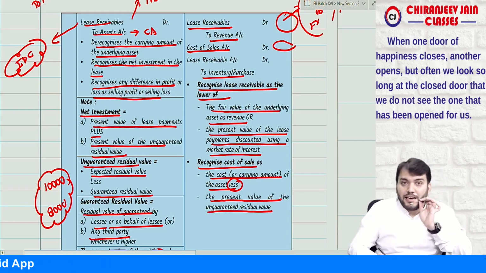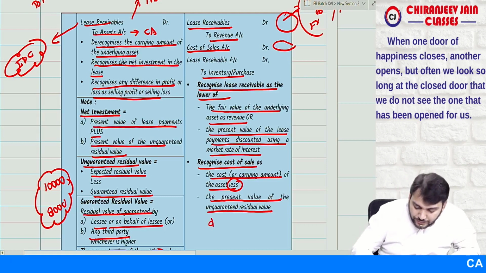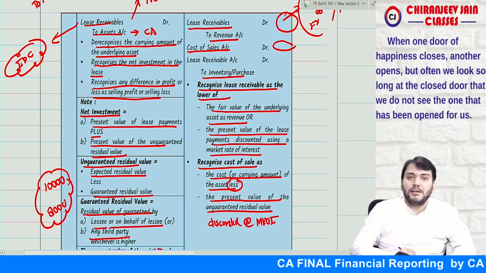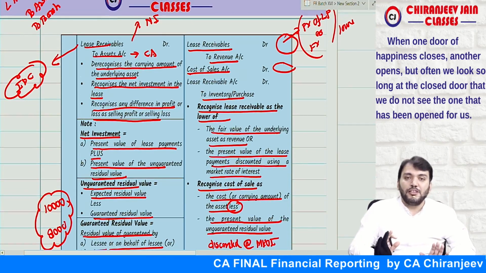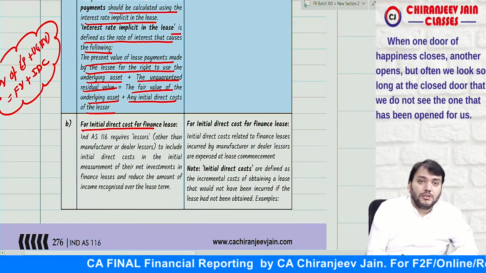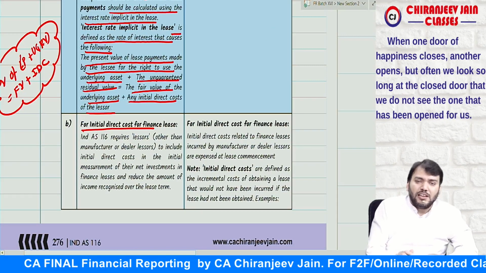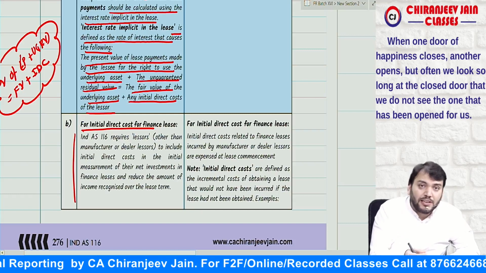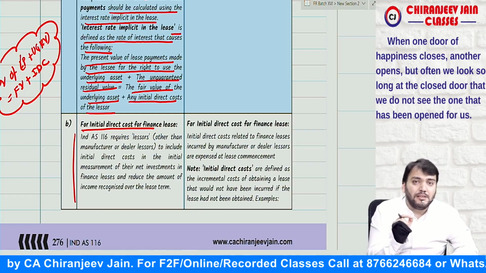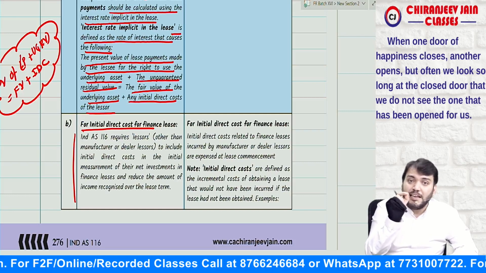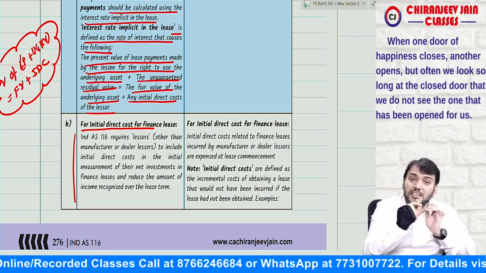The present value of unguaranteed residual value discounted at what? Discounted at market rate of interest. Understood? Have you understood? Yes, sir. Then can I say, for initial direct cost, in case of non-manufactured dealer, no separate journal entry is required because it is already accounted. Inclusive in lease receivable, is already included in lease receivable. Why it is included? Because interest rate implicit on lease has already considered initial direct cost.